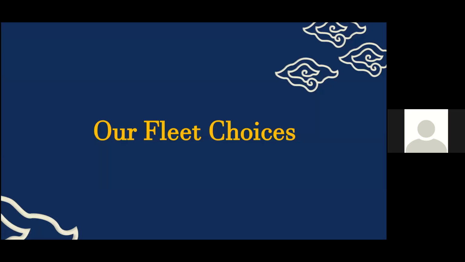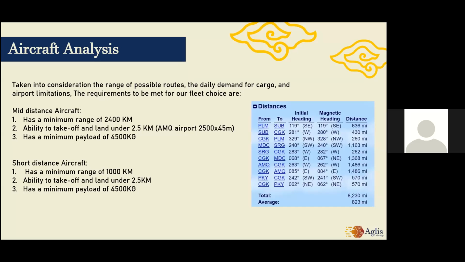Okay, so next I'm going to explain about our aircraft choices. So here, to pick an aircraft for a full cargo fleet, we took into consideration the range of each route, the daily demand for cargo, and also airport limitations. Here on the right is an image that shows the distance between each point in our route plan, with the farthest being AMQ to TGK, with a distance of 1,496 miles or 2,400 kilometers.